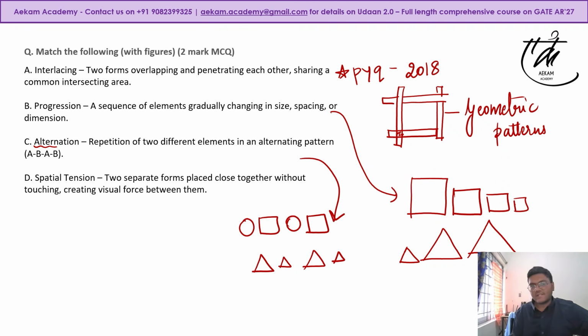And spatial tension. Spatial tension happens when two separate forms, or in 2D it can be shapes also, are placed close together but without touching each other. So for example, something like this.